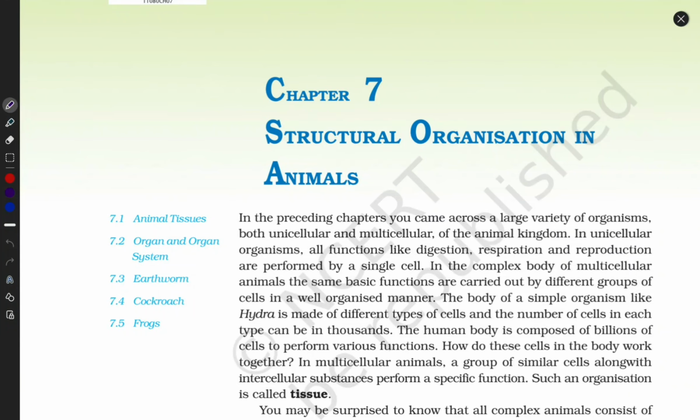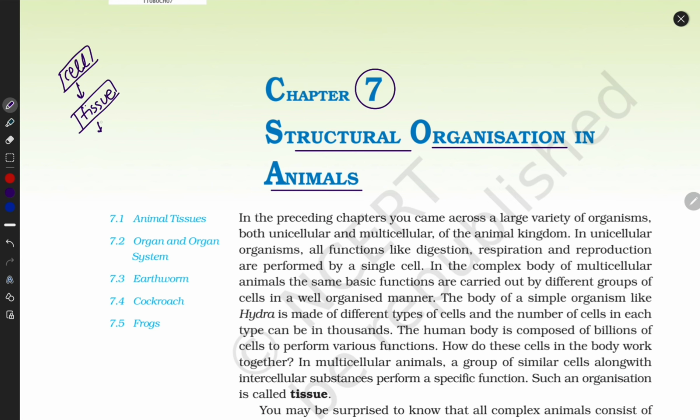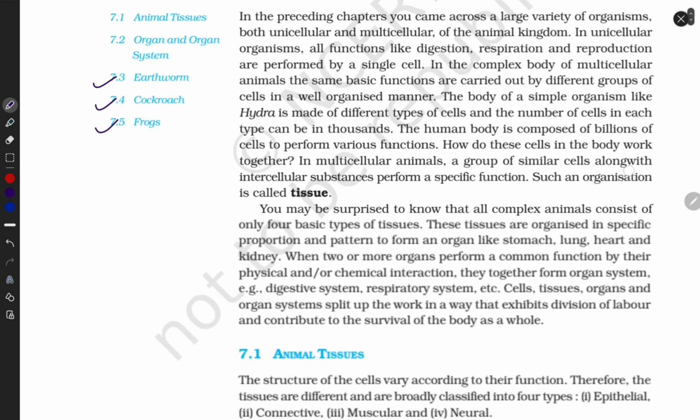Let's start with our new chapter, chapter 7, structural organization in animals. In our previous video, we already discussed the cell. Now it is time to discuss tissues, and after tissues we will discuss organs, and then the body. In your NCERT, there are the earthworm, cockroach and frog. So let's start with tissues.